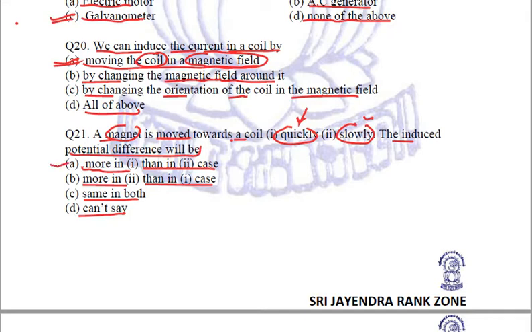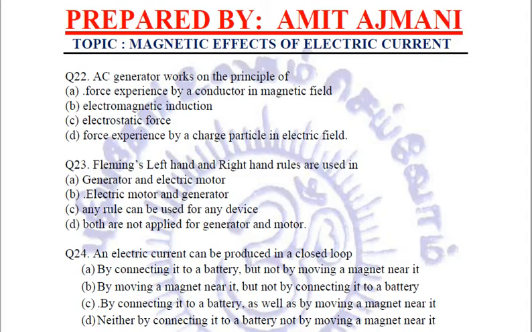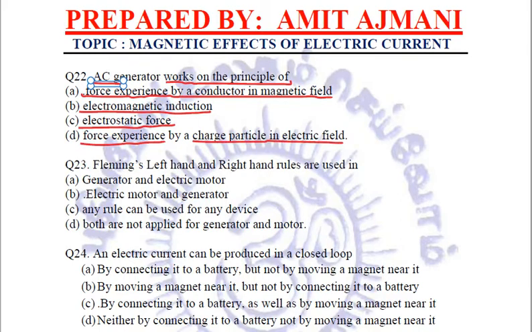So we are going to mark A as the answer. It will be more in first than in the second case. Right? Next question. AC generator works on the principle of, option A is force experienced by a conductor in magnetic field. B option is electromagnetic induction. C option is electrostatic force. And D option is force experienced by a charged particle in electric field.